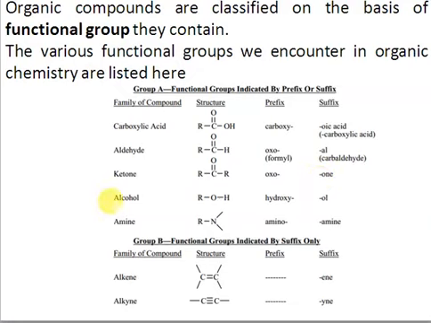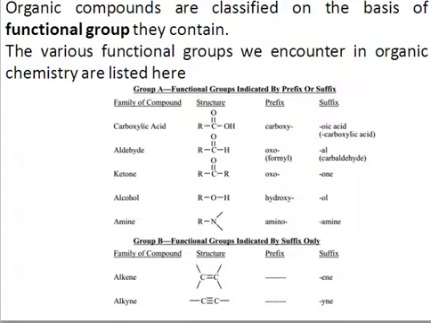If you have only an alcoholic functional group in your compound, then the name will always end with -ol. But if you have more than one functional group in your compound, then the alcohol may be named with hydroxy, or its name may end with -ol, right? So whether you use hydroxy or -ol will depend on whether the functional group of alcohol has precedence over the other functional group or not. For example, if you have two functional groups, which will form the suffix? The group which has higher priority will form the suffix, and the group which has lower priority will form the prefix part of the name, right?